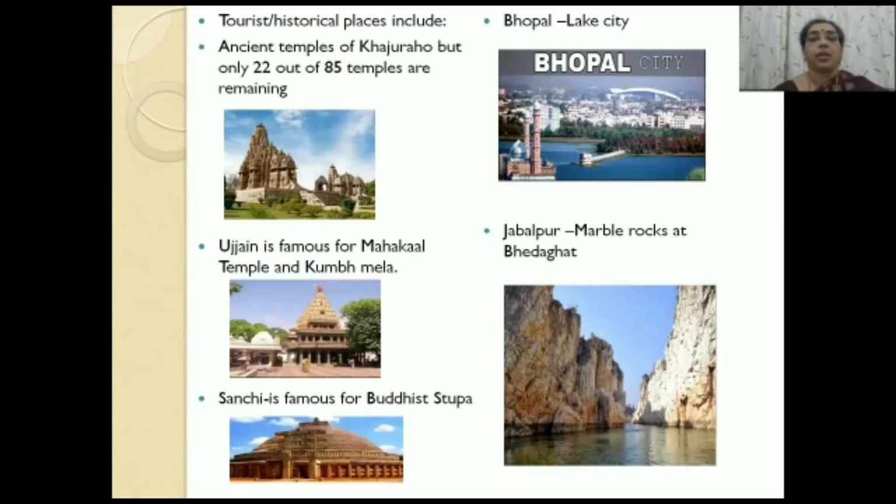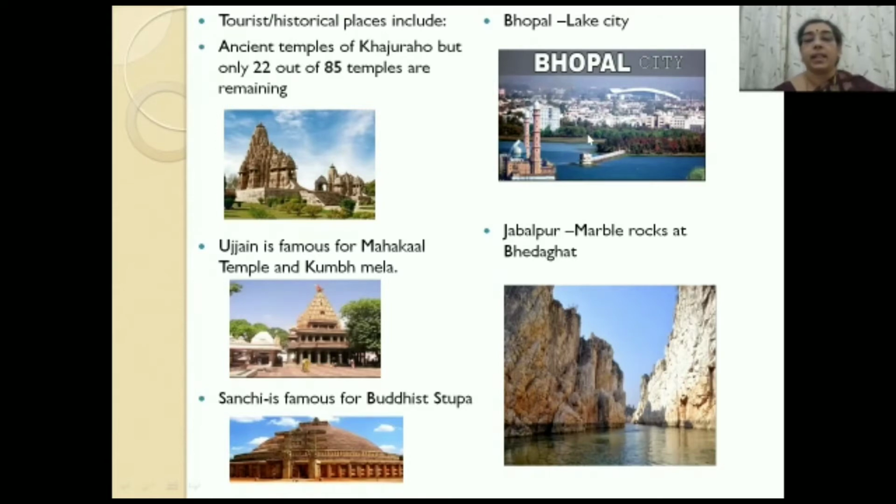Among the tourist and the historical places of Madhya Pradesh, we may include the ancient temples of Khajuraho. Out of the 85 temples, only 22 are remaining. This has been declared as a national or a world heritage by the Government of India. Ujjain is another historical city which is famous for the Mahakal temple, and the Kumbh Mela is organized after every 12 years. Sanchi is again another famous historical place which is famous for the Buddhist stupas.